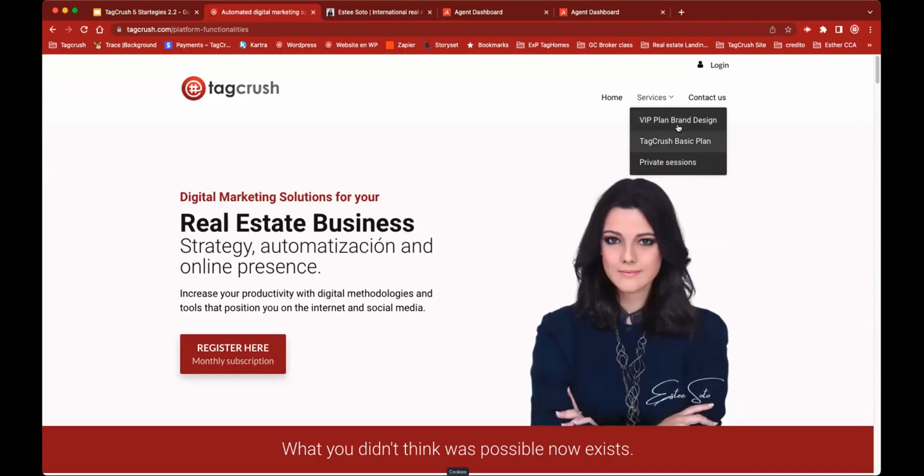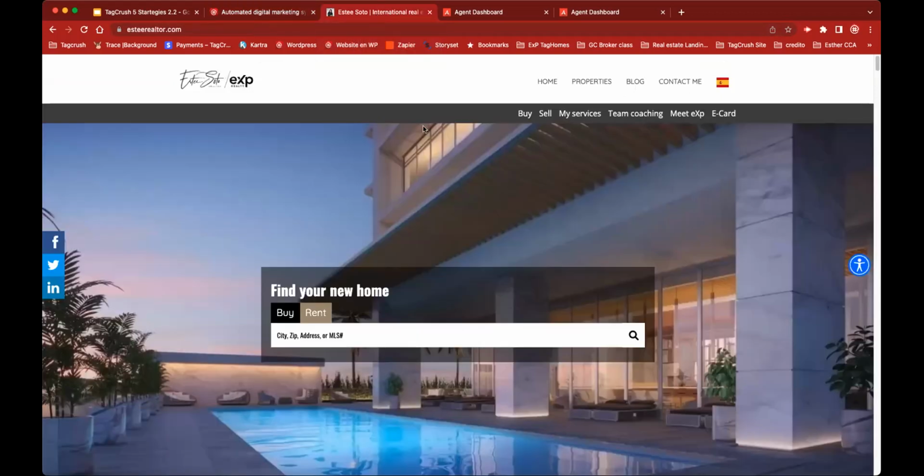We have different services and different plans that we will cover at the very last discovery session. We will go through those details. But if you want to learn a little bit more about us, please visit our website and check it out. If you have questions, you can always send us a form by contact us, and we will be more than happy to go and discuss those with you. Let's get started on the discovery.